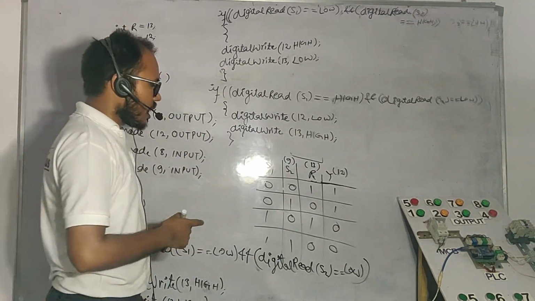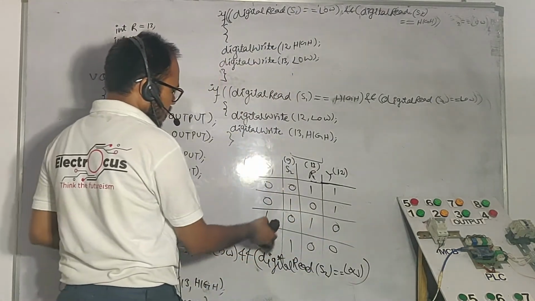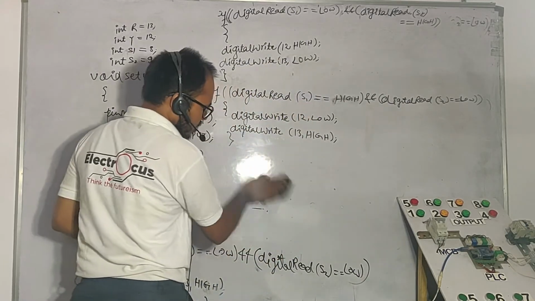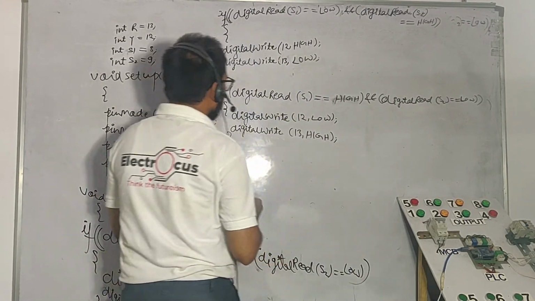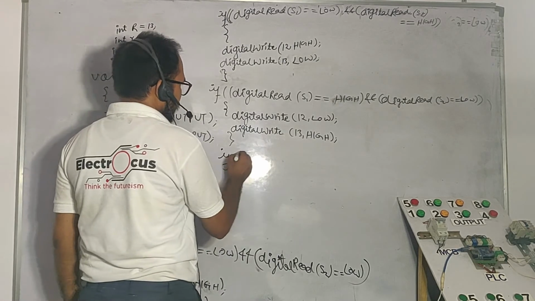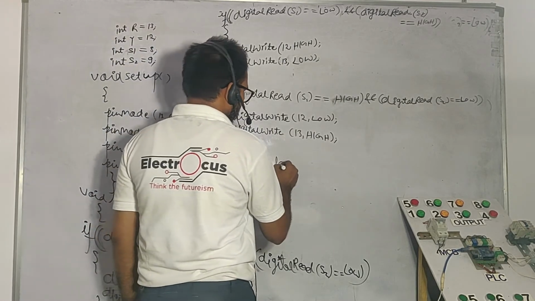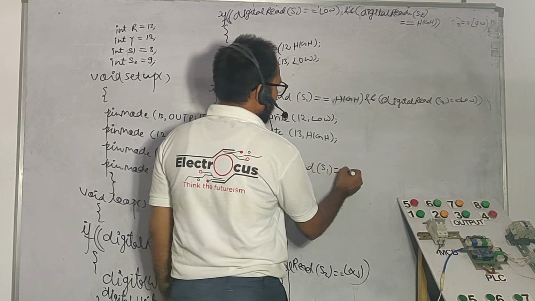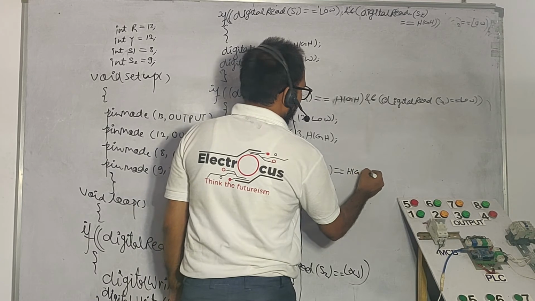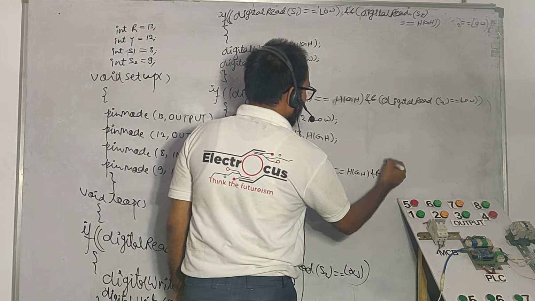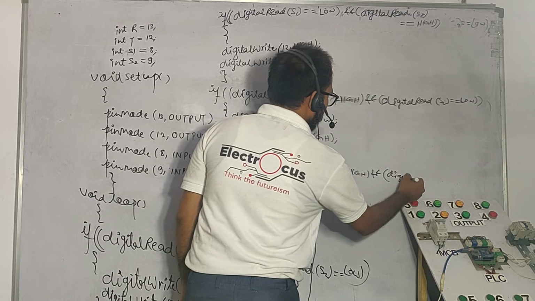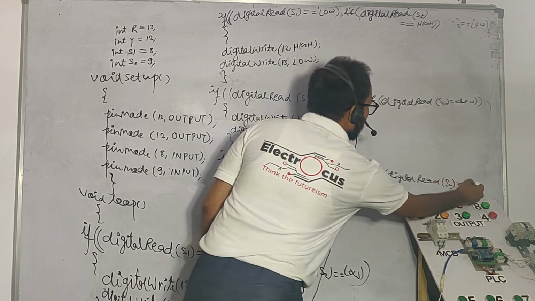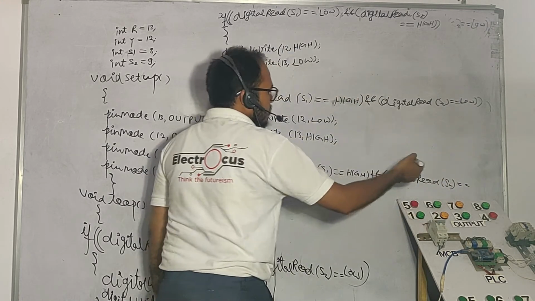After the last parenthesis, last condition will be if both will be high, then both will be low. So we should have to just draw a condition here very simply. So we have to write here the if digital read switch number 1 will be equal to what? High, as well as and will be what? Digital read switch number 2 must be equal to what? Must be equal to high.